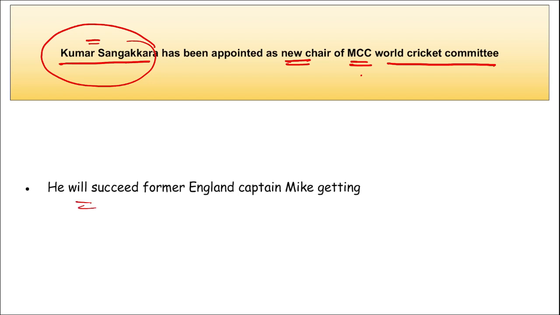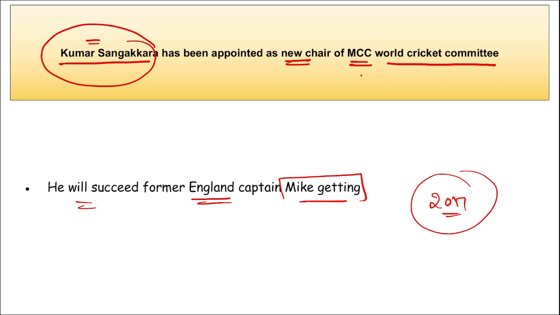Important. He will be succeeding whom? He will be succeeding former England captain Mike Gatting, who held this post since 2017. Currently, Kumar Sangakkara is the director of cricket and the head coach of the Rajasthan Royals in the IPL. Also, he was appointed to represent the World Cricket Council on the MCC committee in 2022. He has served as the president of the MCC from 2019 till 2021, and he became the first non-British president of MCC.